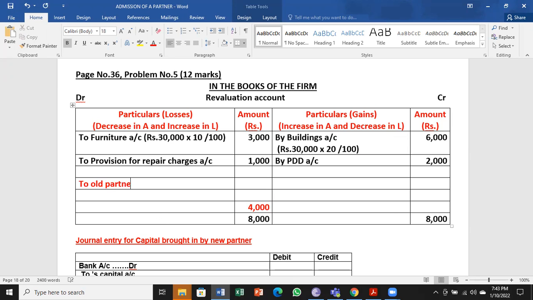To old partners capital accounts, A, 4,000 into 6 by 10, B, 4,000 into 4 by 10.